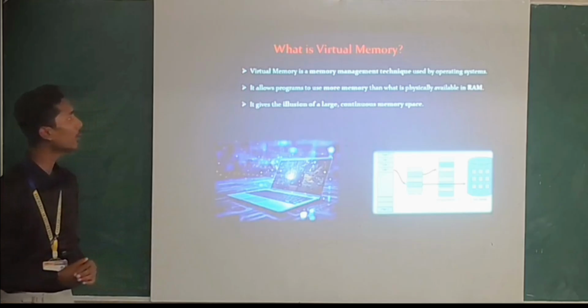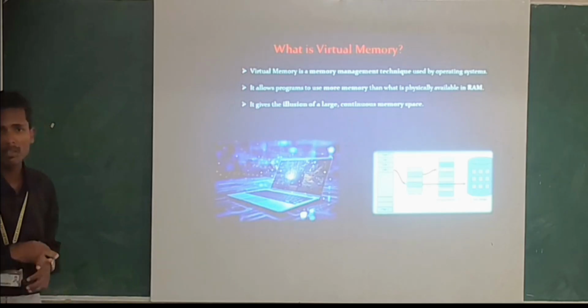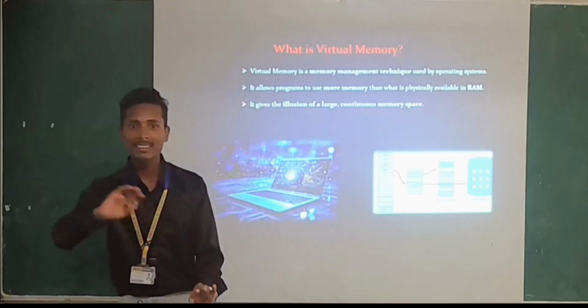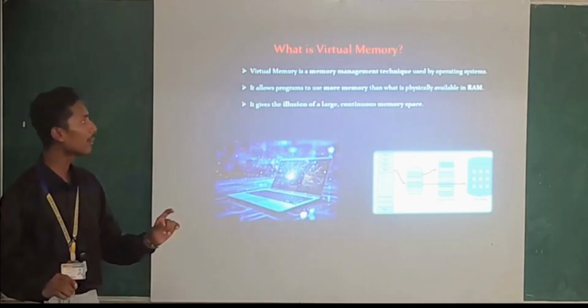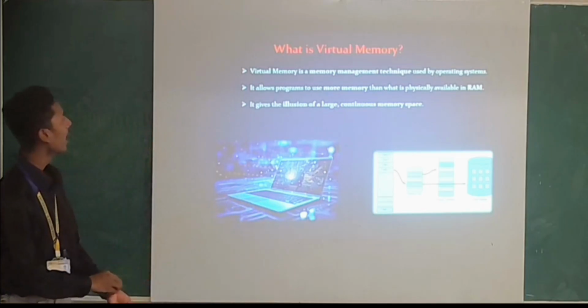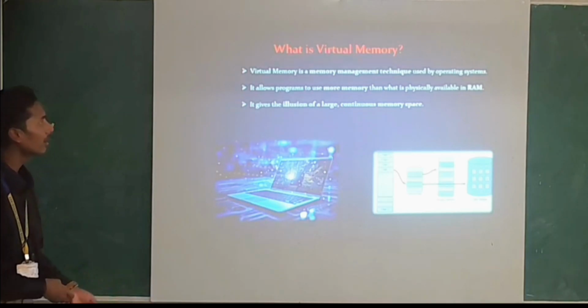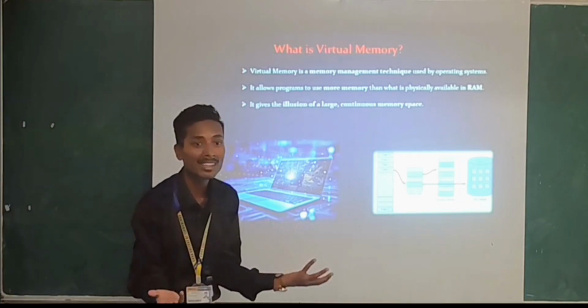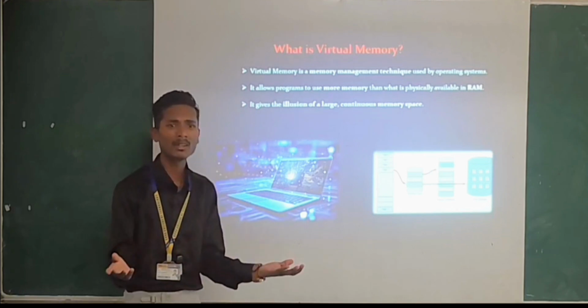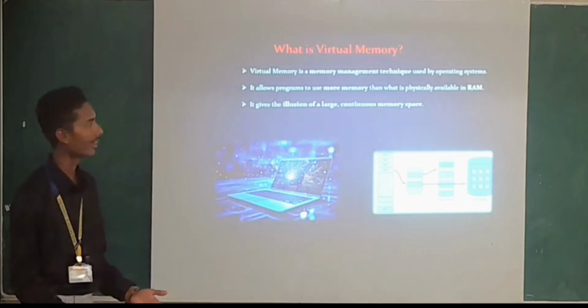Next, it allows programs to use more memory than what is physically available in RAM. I already told you, right? Our RAM is only 8 GB, so we can extend that and use it as our main memory. It gives the illusion of a large continuous memory space. This is nothing but an illusion. We can't see it, we can't pause it. We are extending and we are working.